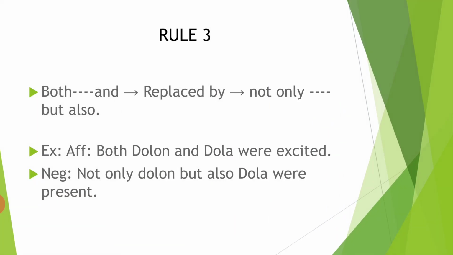Rule number 3: both and is replaced by not only but also. This is the pattern of the sentence. For example, both Dolan and Dola were excited. Not only Dolan but also Dola were excited. So you can do it the same way.